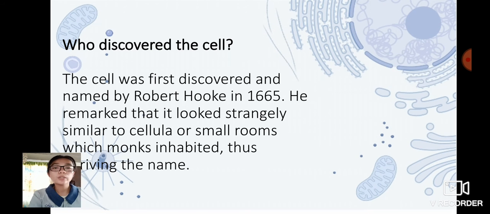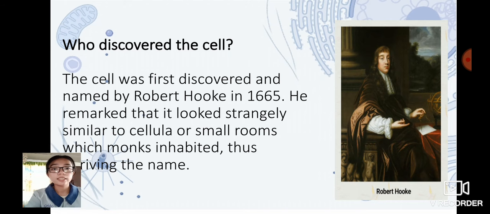So who is the person who discovered the cell? The cell was first discovered and named by Robert Hooke in 1665. He remarked that it looked strangely similar to cellula, or small rooms which monks inhabited, thus deriving the name.